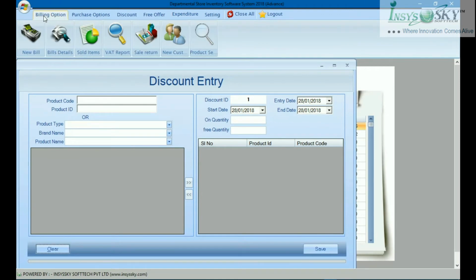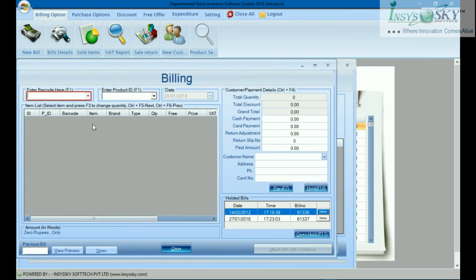And the main part is the billing part. When some customer comes, you have to bill them, so you can create a new bill. So this is the part where you will bill the customer. If you have a product, say it's a biscuit, when you scan with your barcode scanner, the barcode will come automatically. Or if you cannot do that, or some items do not have a barcode, you can put the product code there. Some code should be there so that you can find it from the database which you have put in before.